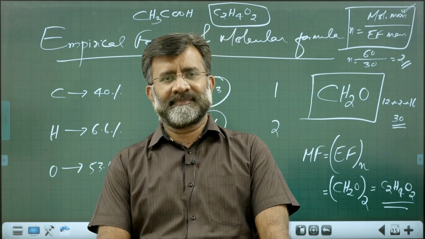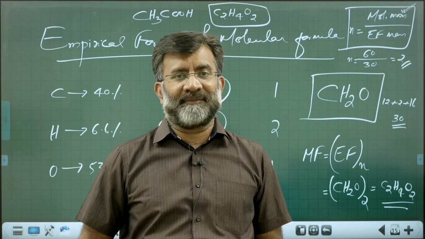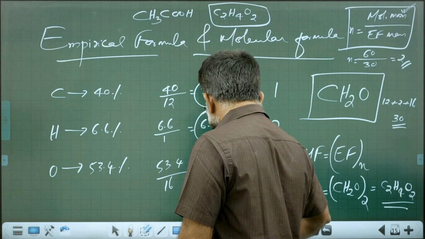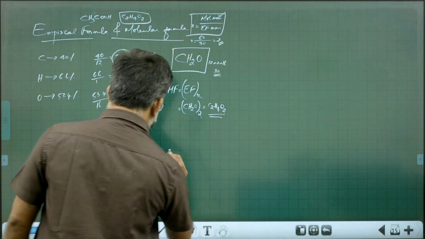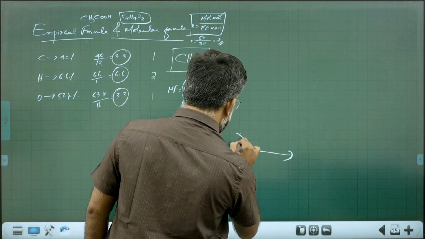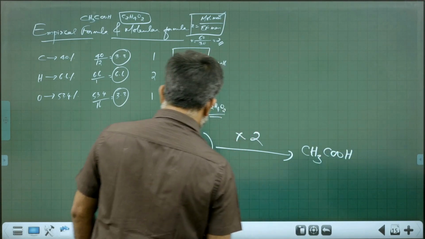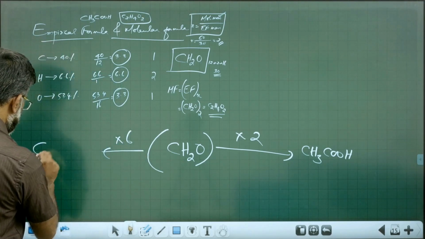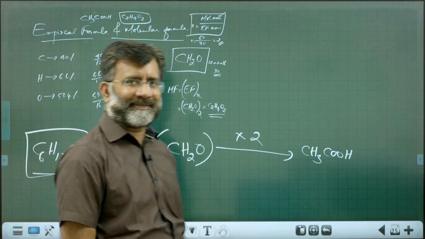Different molecules can have the same empirical formula. You see this? Empirical formula for acetic acid, CH2O. If you take this 2 times, it is acetic acid. Imagine you take 6 times, that is C6H12O6. That is glucose or fructose.